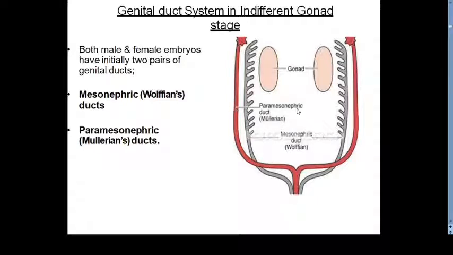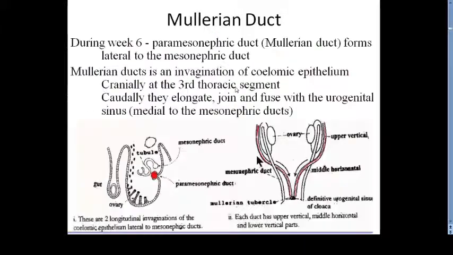Now the second pair of ducts which are developing are the paramesonephric ducts or Mullerian ducts. So in both the sexes these ducts are going to develop. These paramesonephric ducts, you can appreciate here, are present lateral to the Wolffian duct. How are they developed? So this is the gonadal ridge and here is the mesonephroid kidney. Paramesonephric ducts are basically formed from the coelomic epithelium, because the mesenchyme is covered by the coelomic epithelium. So paramesonephric ducts are basically formed by the invagination of this coelomic epithelium.